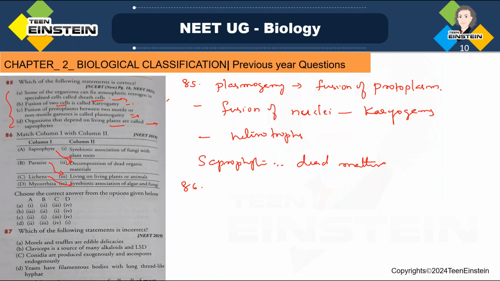Okay, so here which option is correct? Option D. D is the right option. 2 3 4 1. This is the right option. Cross check, you should not get confused.